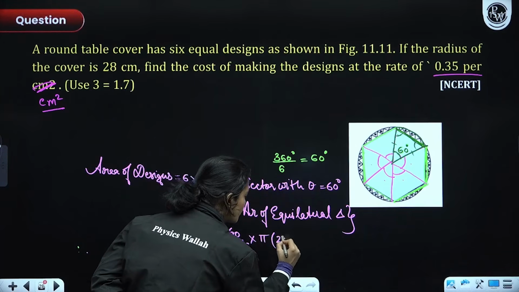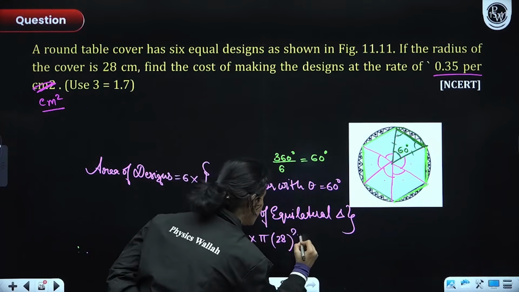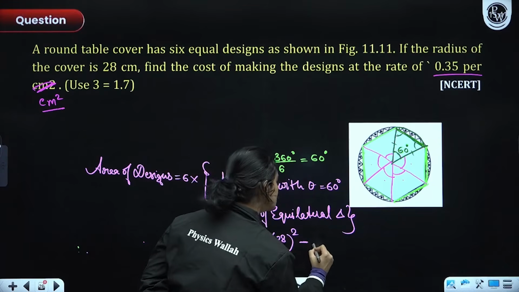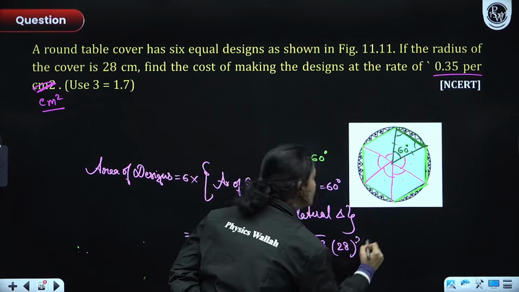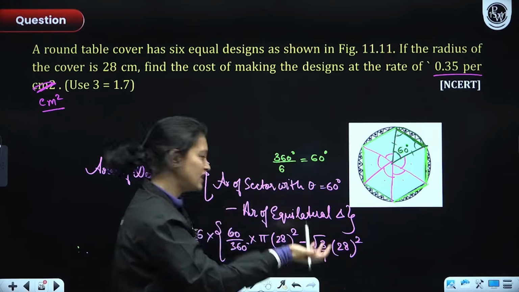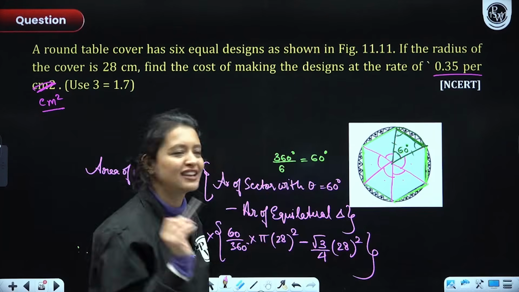R square is what? 28. It's given, radius is given 28. So 28 square minus root 3 by 4 side square. Side square is what? Side is 28. Radius is the side of the equilateral triangle. That's it. Do the calculation yourself, everyone, and give the answer.